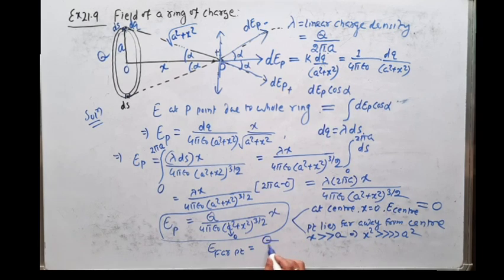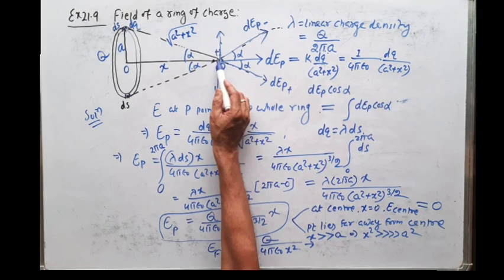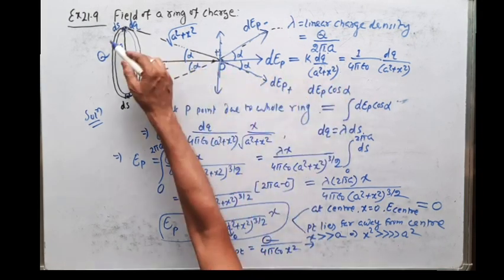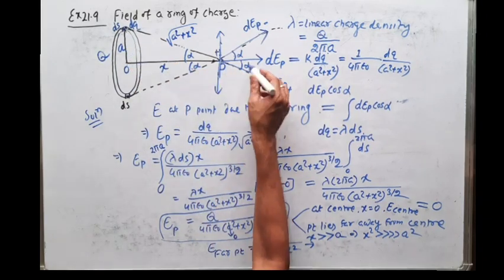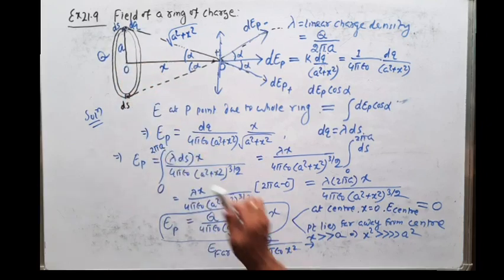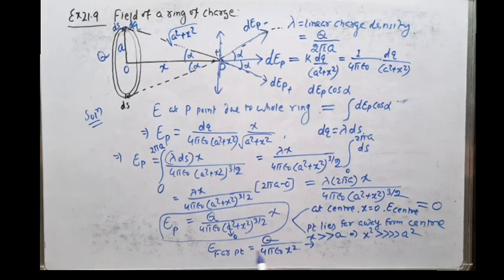So the electric field intensity will be Q by 4 pi epsilon naught x square, which behaves just like a point charge. So when the point P lies far away from the charged ring, the whole ring will behave as a point charge. What is the electric field intensity due to a point charge? Q by 4 pi epsilon naught x square.